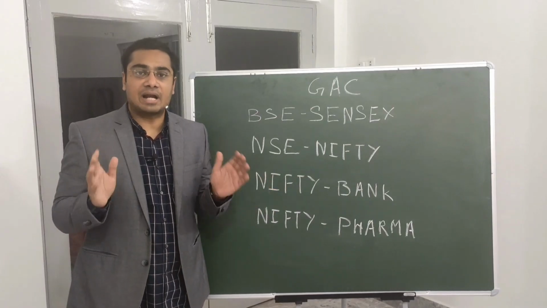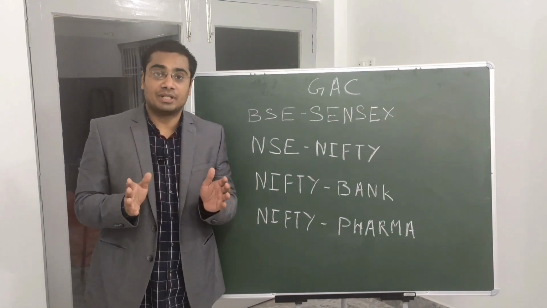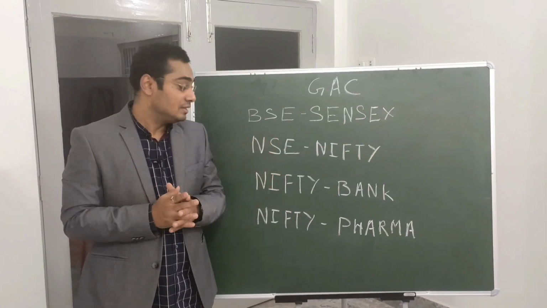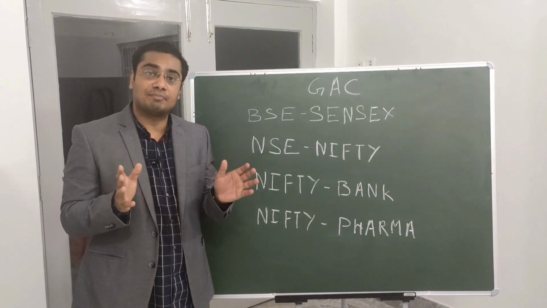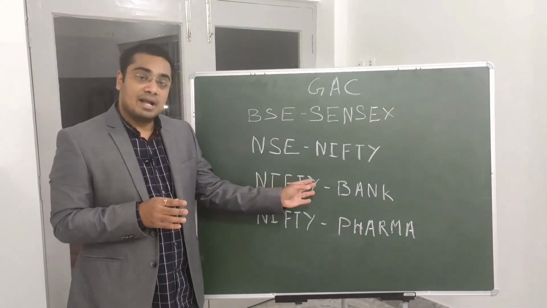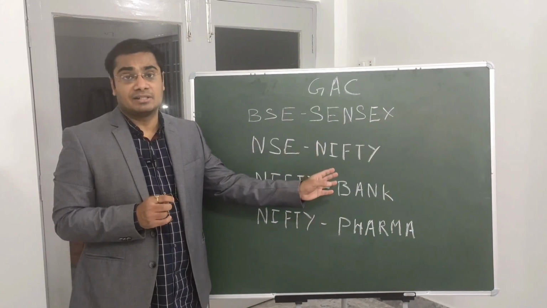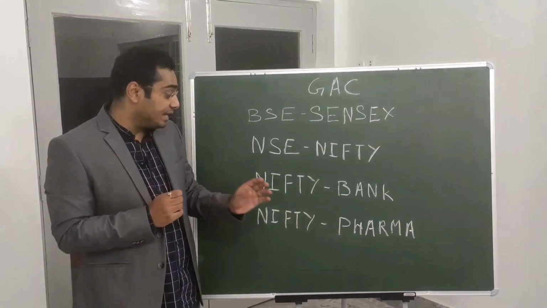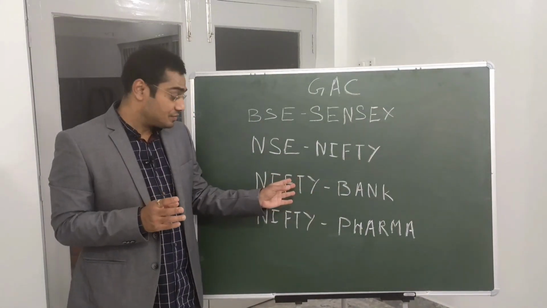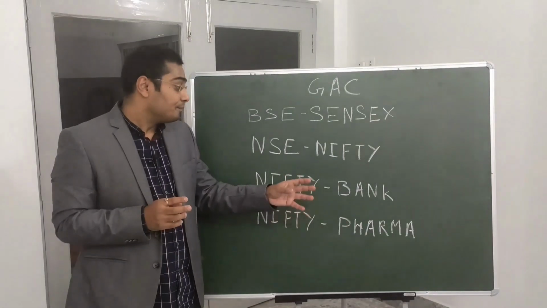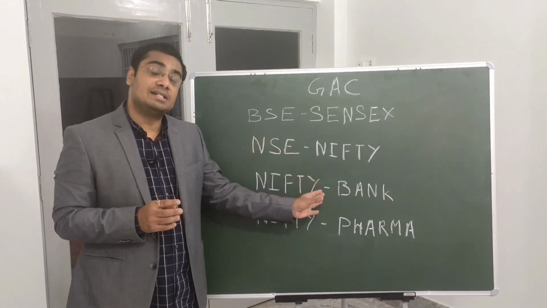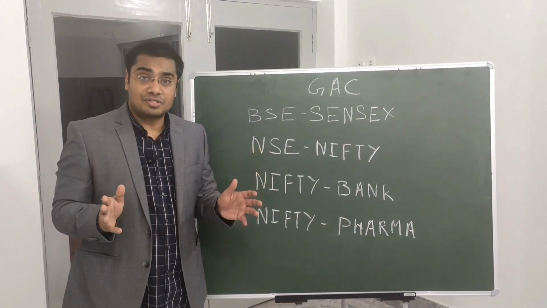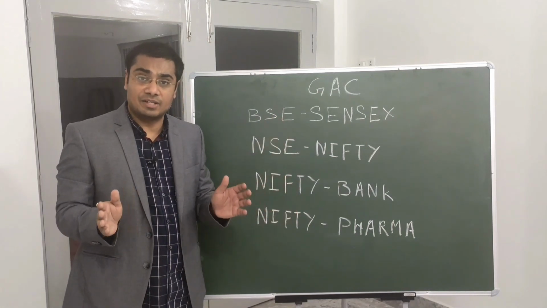In the same manner, to track the performance of a particular sector, both the exchanges, National Stock Exchange and Bombay Stock Exchange, have created some sectoral indices as well. Nifty Bank and Nifty Pharma are examples of such indices. Nifty Bank represents how the banking sector is performing, and Nifty Pharma represents how the pharmaceutical sector is performing. Again, these indices are a group of a few companies which represent that entire sector. Now I think our concept of indices must be very much clear.